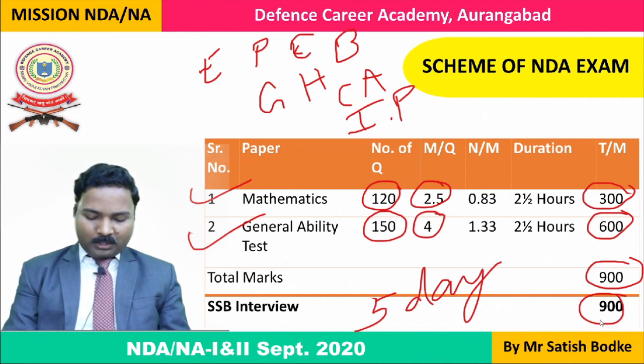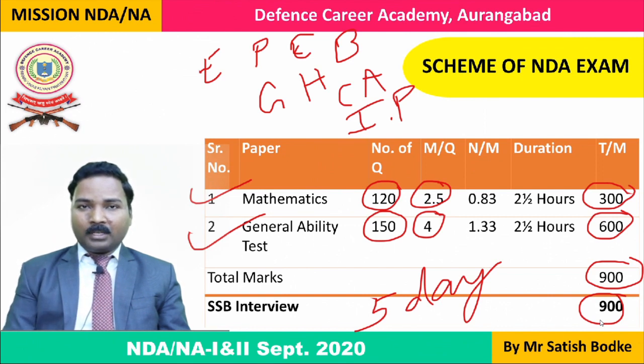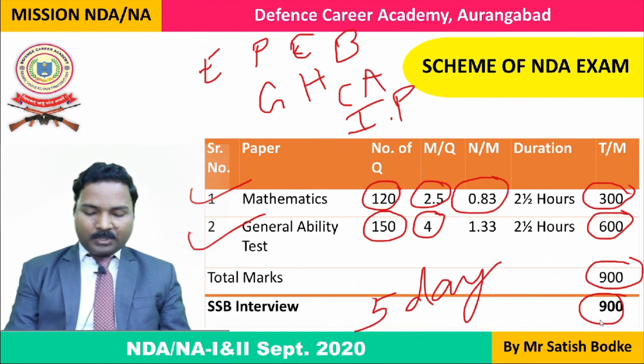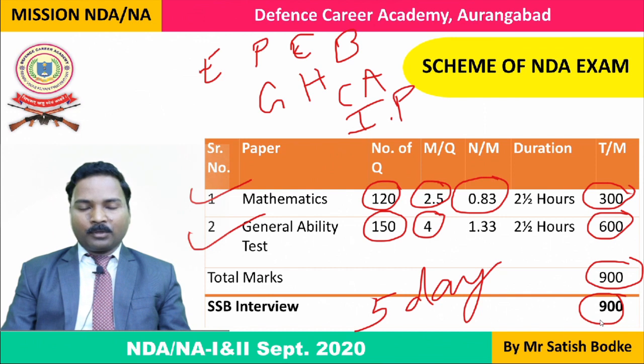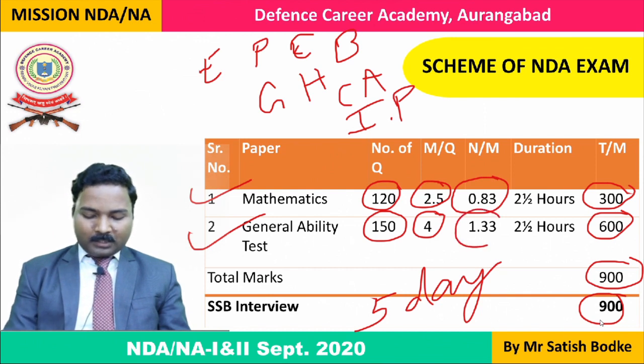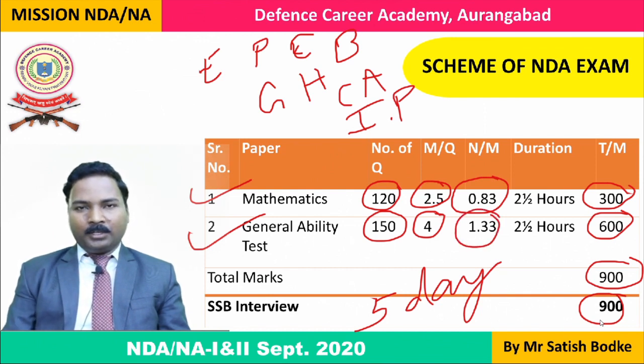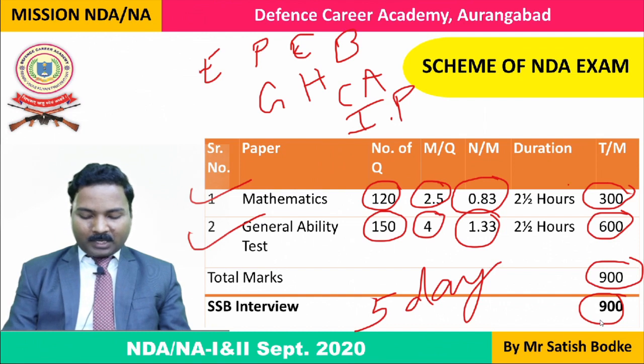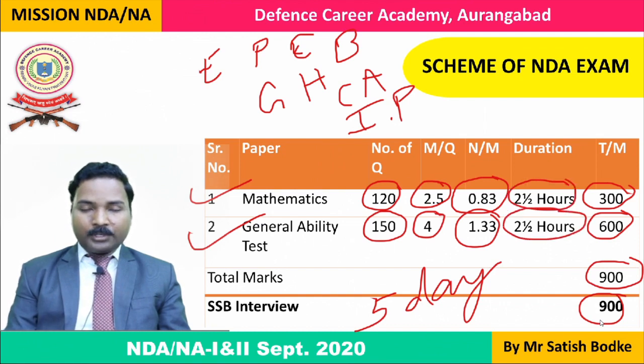So here we have negative marking also, so we'll have to be careful about answering the questions. If you answer a question incorrectly, 0.83% of marks will be reduced in paper of mathematics, and negative marking is higher in paper of GAT, general ability test, and both of the papers are having similar time duration.